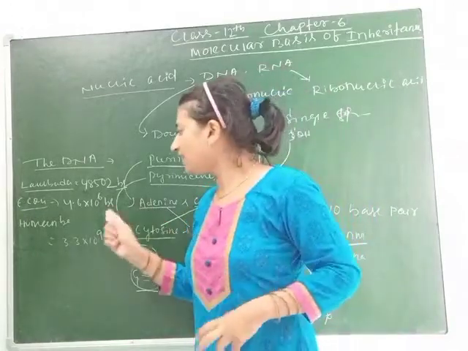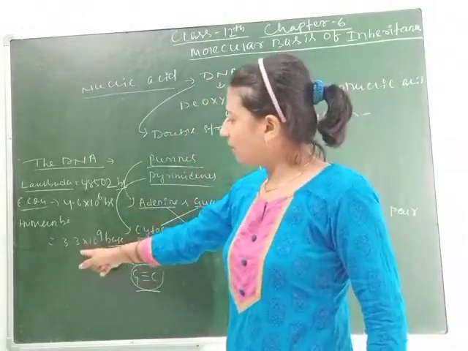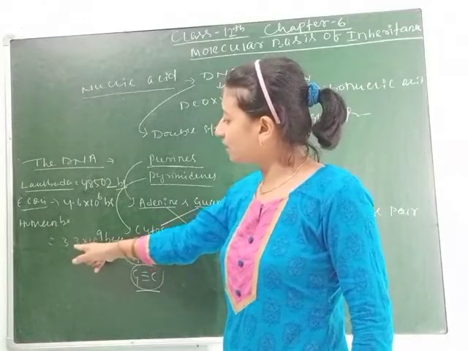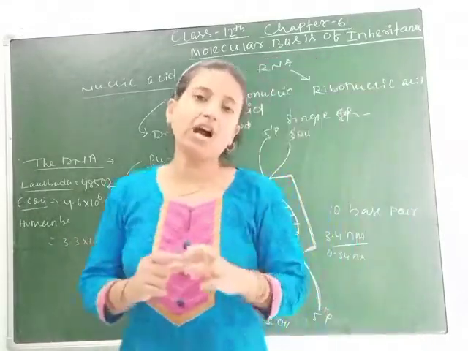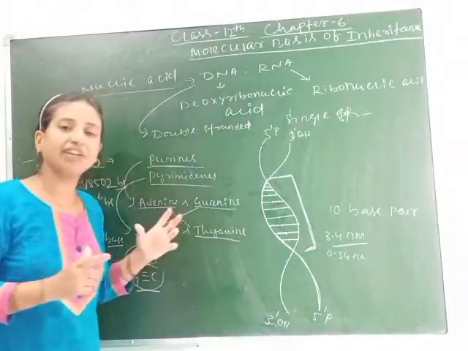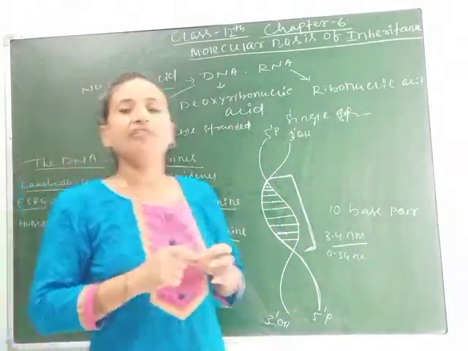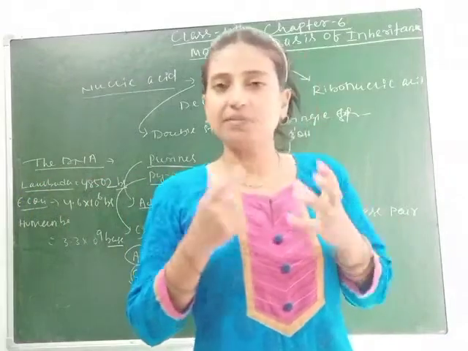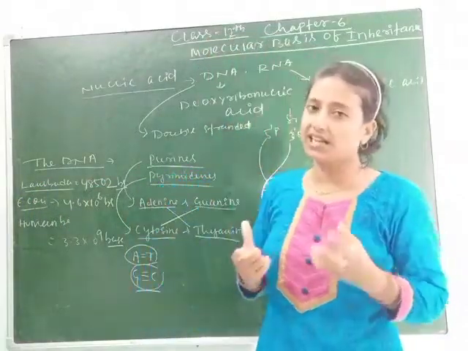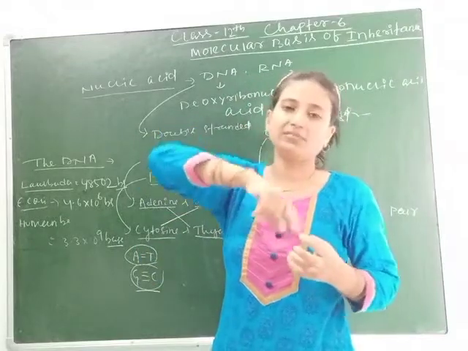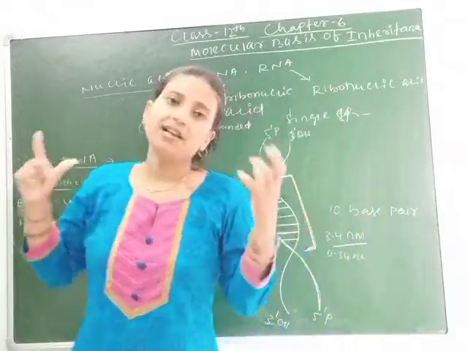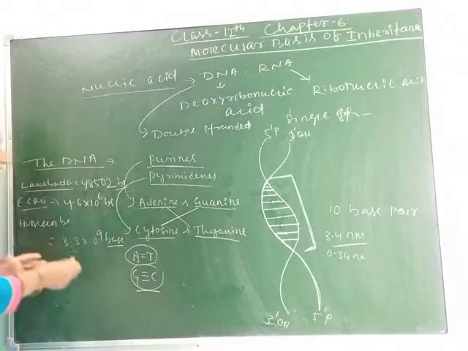If a single DNA contains 3.3 into 10 to the power 9 base pairs, can you imagine how long the DNA will be? If we stretch the DNA from a single cell, it will wrap around the earth. Its length is so large that it can be wrapped around the earth.